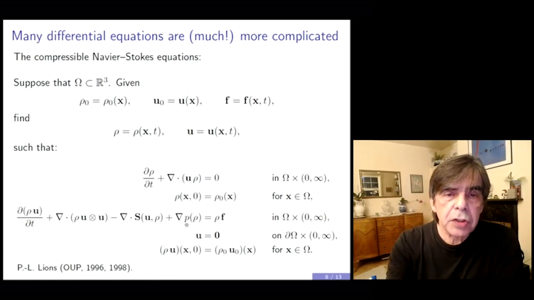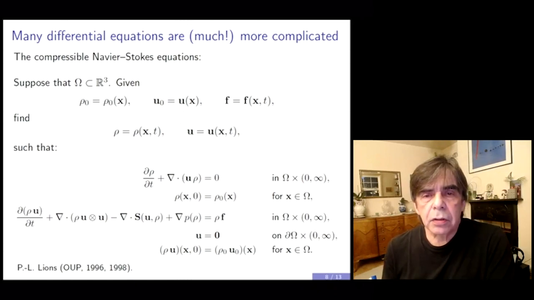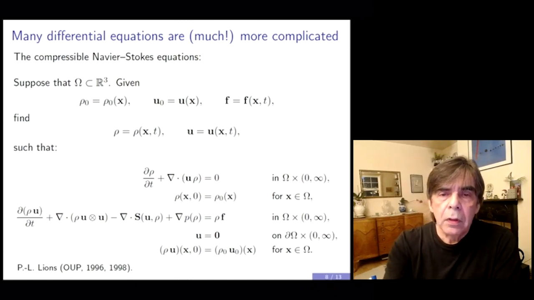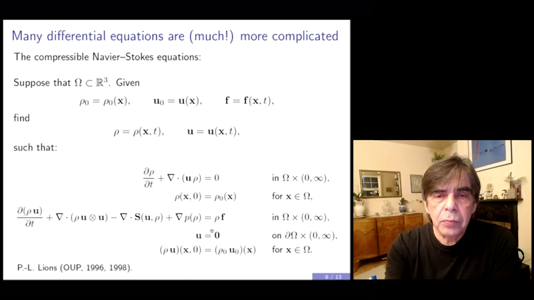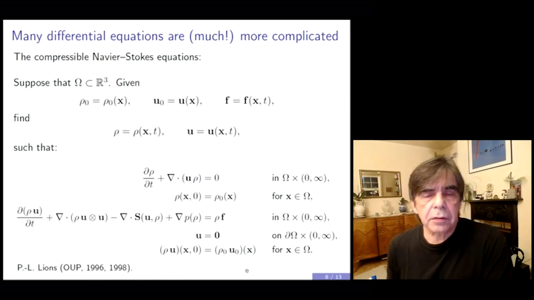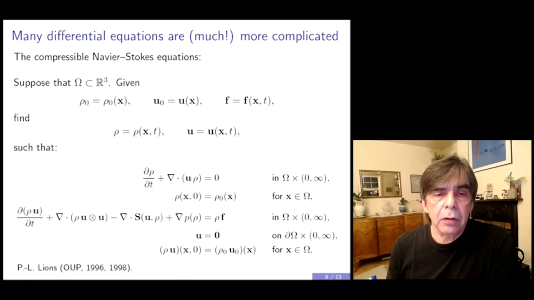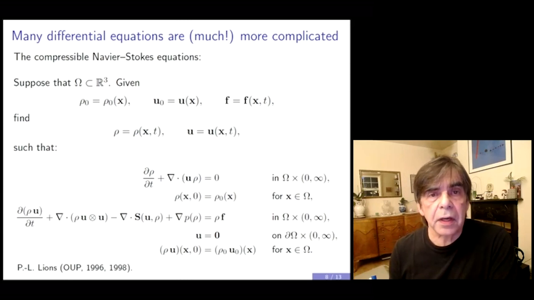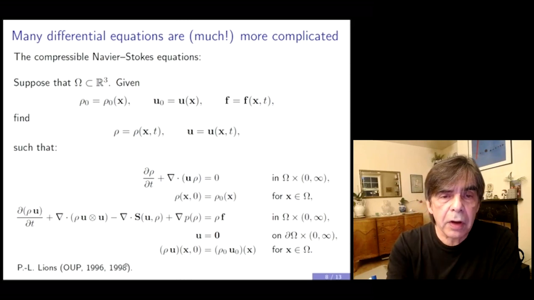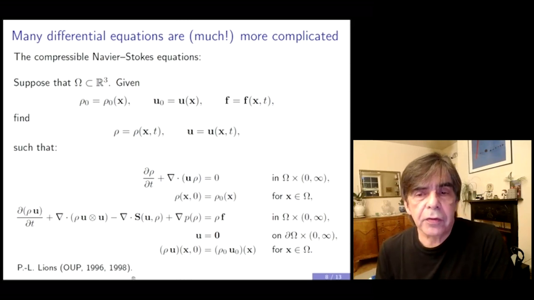So this equation down here is conservation of linear momentum. You might have a boundary condition, perhaps the velocity field is equal to 0 on the boundary of the domain, and then there is an initial condition. And down at the bottom of the page you see that I have mentioned the name of Pierre-Louis Lions, who is a French mathematician, Fields medalist, who managed to prove the existence of global in time weak solutions to the compressible Navier-Stokes equations in a monograph which was published by Oxford University Press.